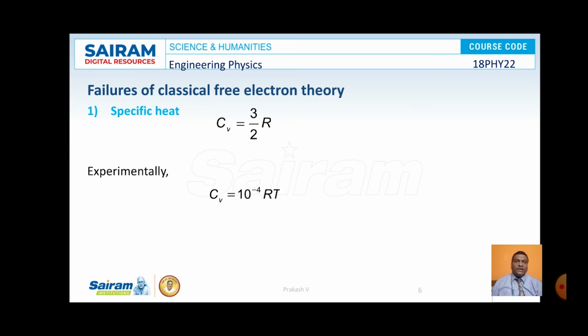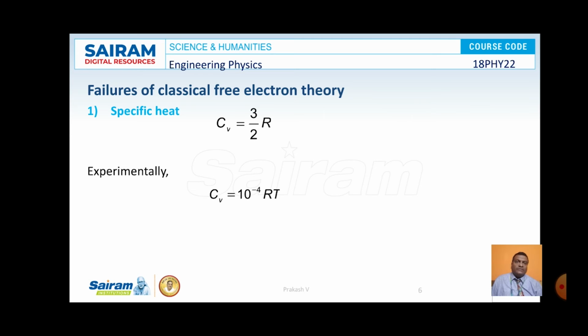And the failures of classical free electron theory. This is an important concept in this syllabus. Classical free electron theory is successful in explaining many of the experimental facts, but it fails to explain the specific heat Cv of a metal. Specific heat is nothing but the heat required to raise the temperature of 1 mole of a substance through 1 degree Kelvin. That is the meaning of specific heat.